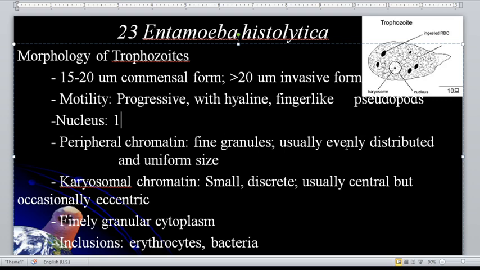However, for Entamoeba histolytica, take note of this one, it is usually central. Again, the peripheral chromatin are fine granules and evenly distributed. For the cytoplasm, finely granular cytoplasm, unlike for Entamoeba coli, which is coarse granular. Inclusions: possible erythrocyte or red blood cell, and of course, bacteria.